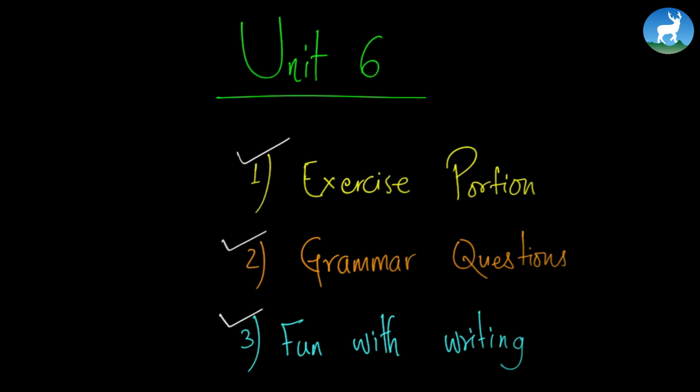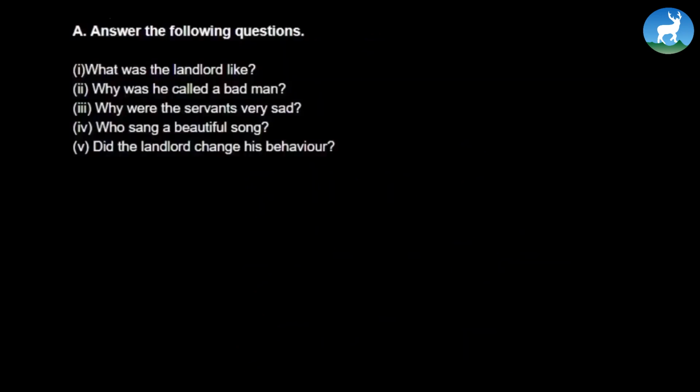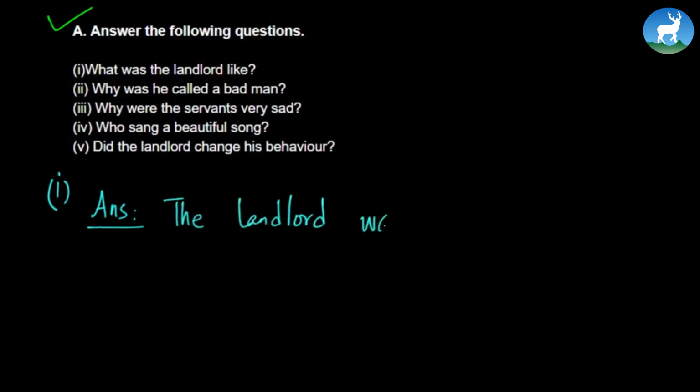So let's start the first exercise portion that says, answer the following question. The first question we have is, what was the landlord like? We can write, the landlord was a bad man.